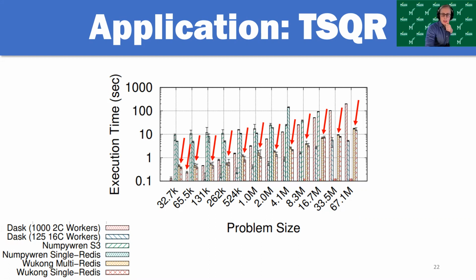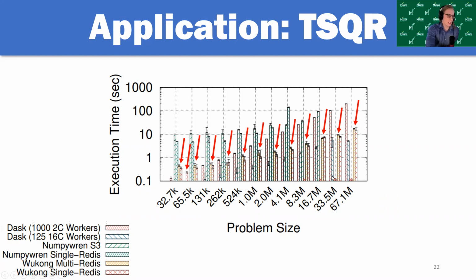And as the problem size increased, the gap between NumPyWren and the 1,000 worker Dask cluster began to decrease. But by the 8 million problem size, the Redis version of NumPyWren actually failed to complete any further workloads. And the S3 version also failed at the 33.5 million slot, so it just could not complete the workload. It either failed with an error or it never finished after like 30 minutes to an hour. And you can monitor the progress, and the progress had stopped, so it couldn't continue.